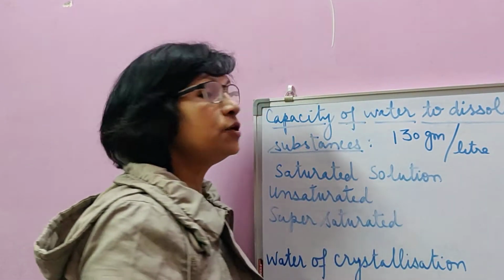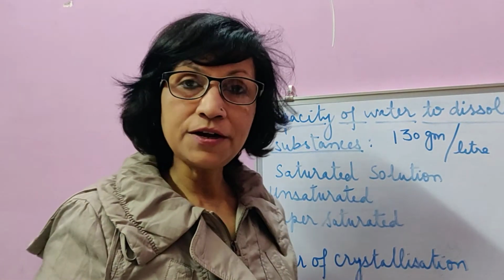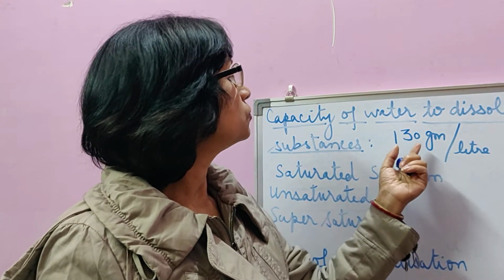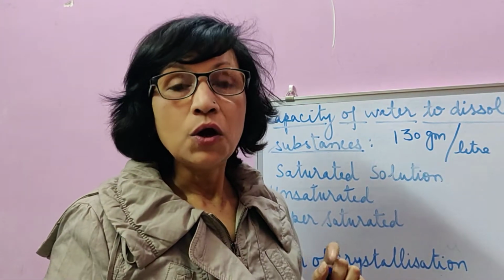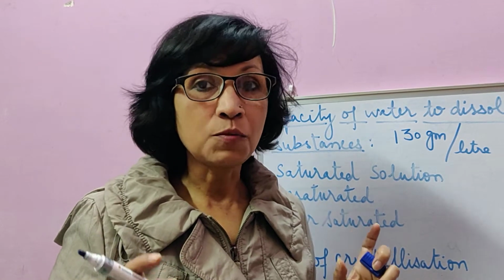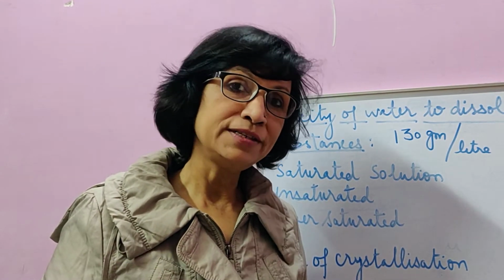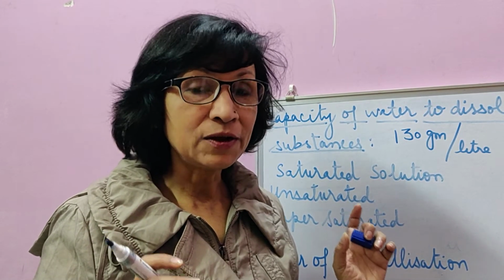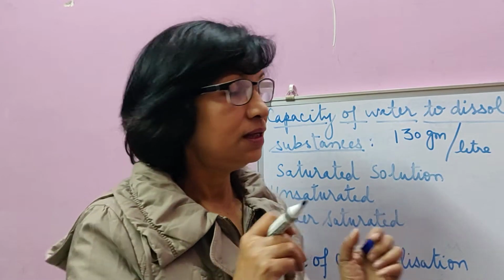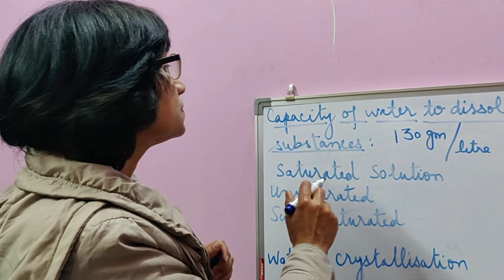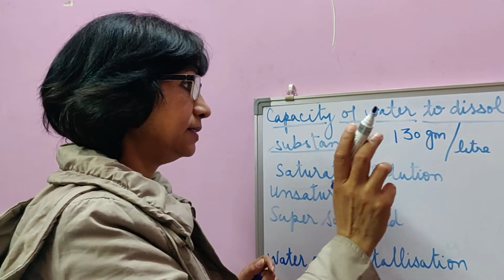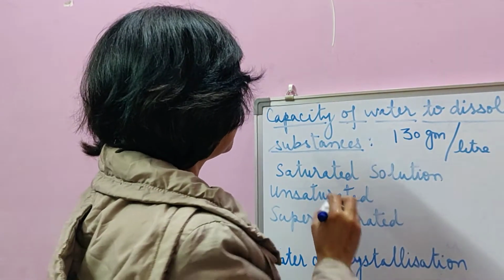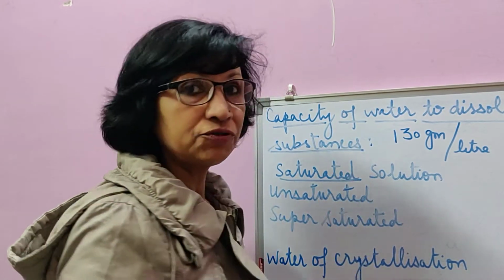So when we say solubility of a substance, there are different units in which we can express it, but a normal unit that we often use for solubility is either gram per liter or gram per 100 gram of water. 100 gram of water is the same as 0.1 liter, because 1 liter of water weighs 1 kilogram, that is 1000 gram. So when a substance is dissolved to its optimum amount, that is its solubility, in a given solution, then the solution is said to be saturated solution.